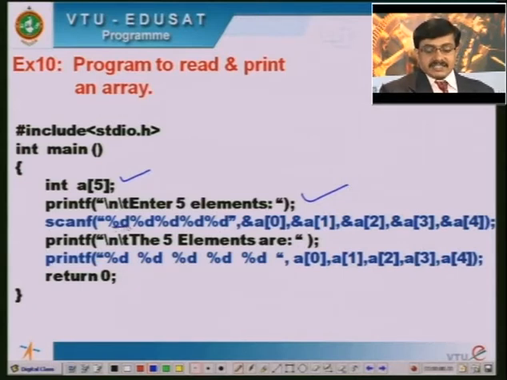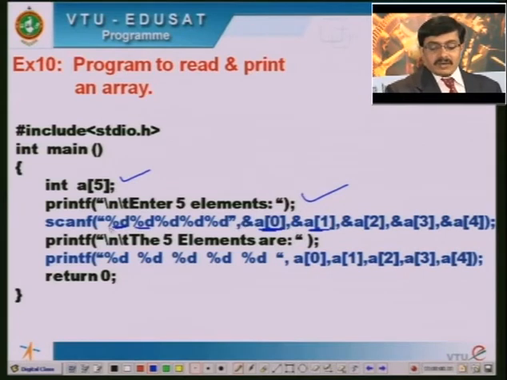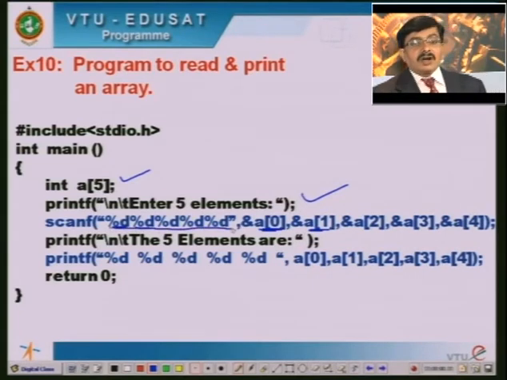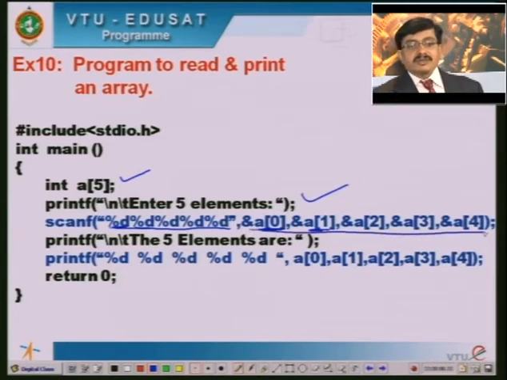This particular %d corresponds to a of 0, the first element of the array. The second %d corresponds to the second one, ampersand a of 1. You have to notice the syntax here. Within the double quotes I specify what all the elements of the array I want to read. All are of similar data type, right? All 5 elements of a, that is a of 0, a of 1 up to a of 4, are of type integer. So the format specifier is %d, and I have used 5 %d's here, 1 2 3 4 5, and for each of these elements I am going to provide the address.